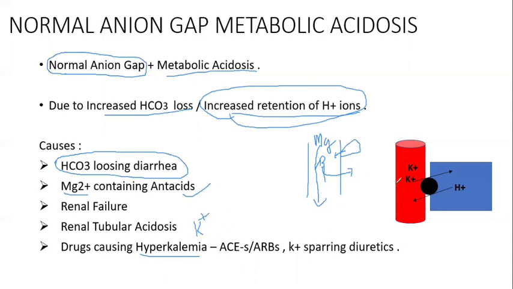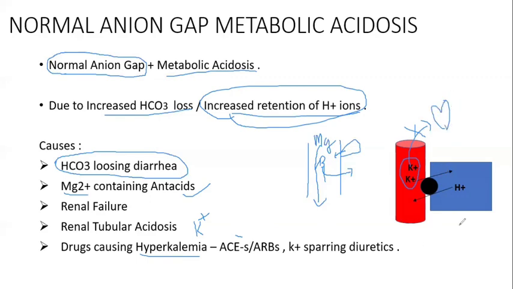Let us consider this is a blood column and this is a cell. If a patient is taking some drugs like ACE inhibitors, that is angiotensin converting enzyme inhibitors, or ARBs, or potassium sparing diuretics, these drugs cause increased potassium levels in the blood column. This increased potassium is very dangerous for the heart because it can cause arrhythmia.